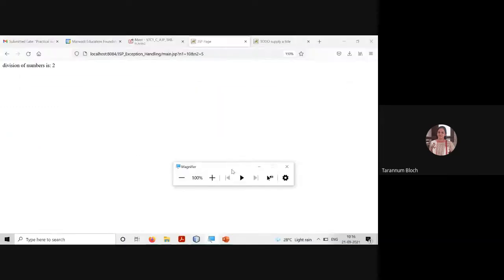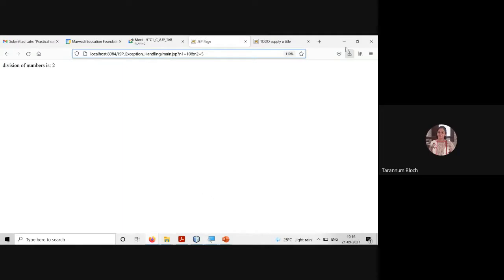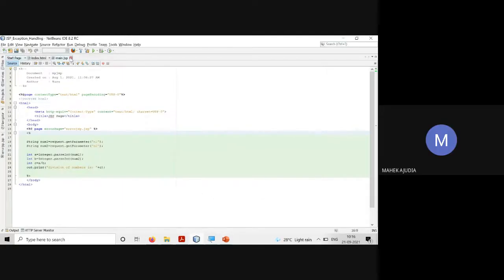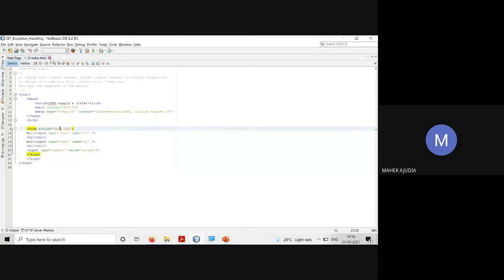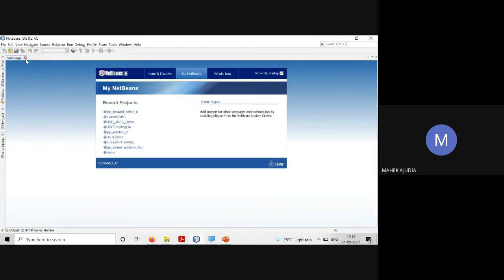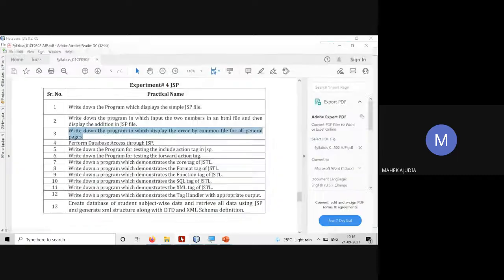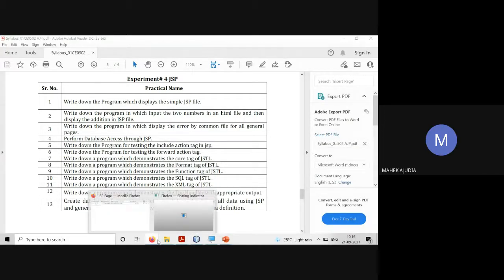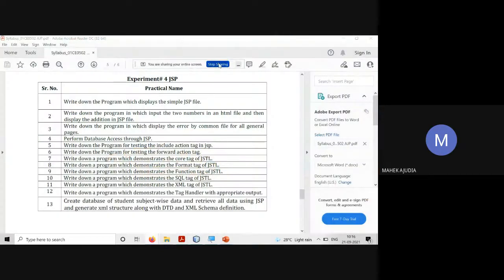Can I have the final words? What are the practicals that we are done with? As you said, this is also done. Ma'am, I think all the STLs we have done, and we are left with the 12th and 13th. XML, I doubt it, because we haven't seen XML, but I think we have also done that. I'm not sure about it.